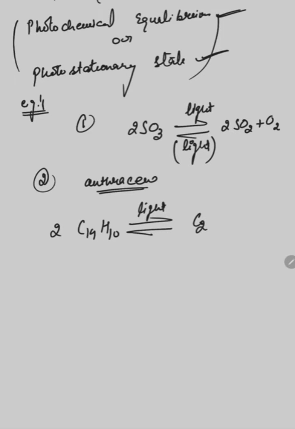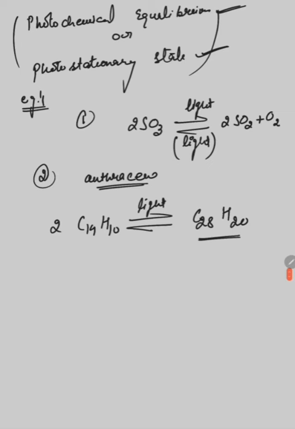And dimerization means C28H20, this dimer, is formed from the anthracene, and the backward reaction of this reaction is a thermal reaction. So these are two examples of photochemical reactions where the equilibrium state is attained. In the first example the backward reaction is a photochemical reaction, and in the second example the backward reaction is a thermal reaction.